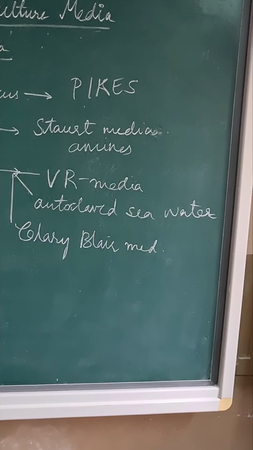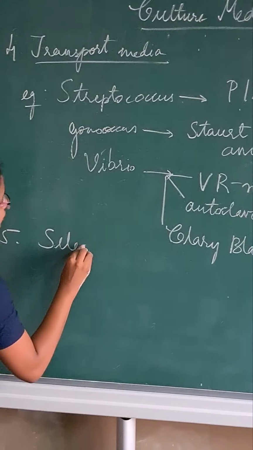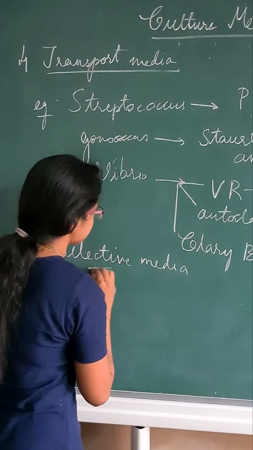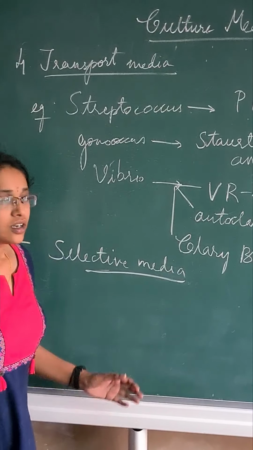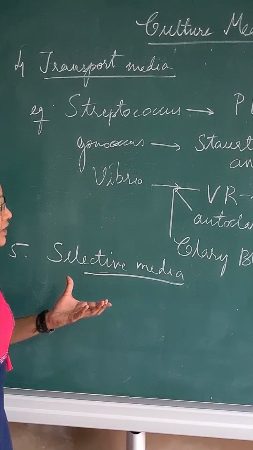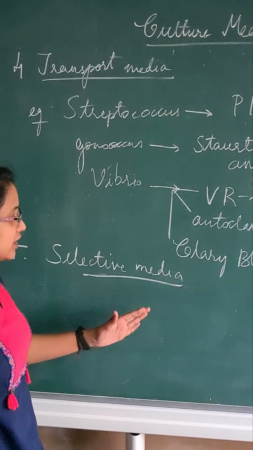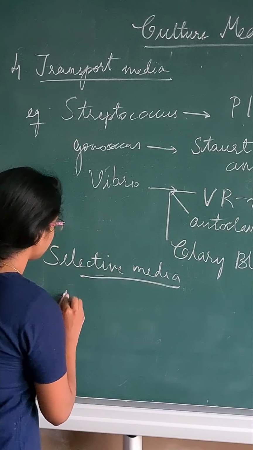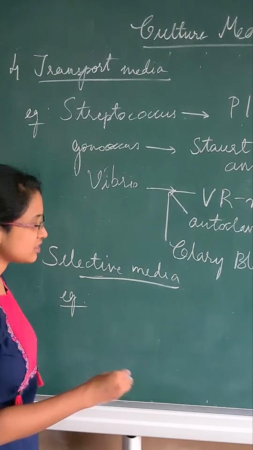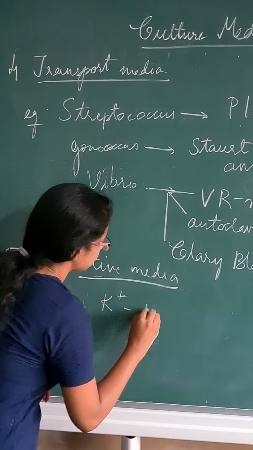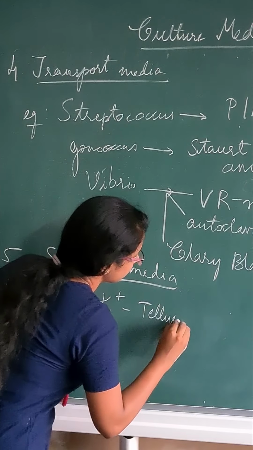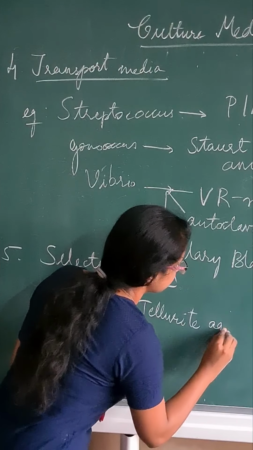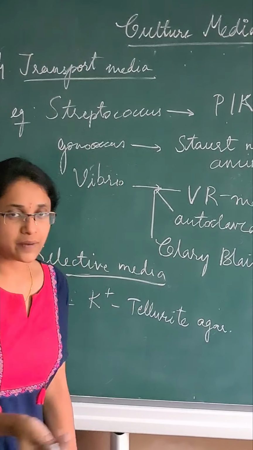And last special media is selective media. Selective media is nothing but the media that selectively helps in the growth of one organism. The example for selective media is potassium tellurite agar, even Mekong agar, and many are there. Potassium tellurite agar. This is about culture medias.